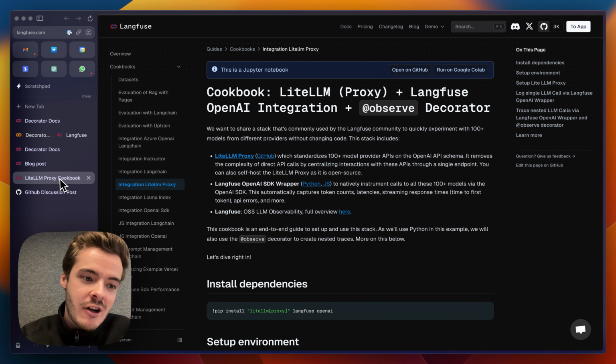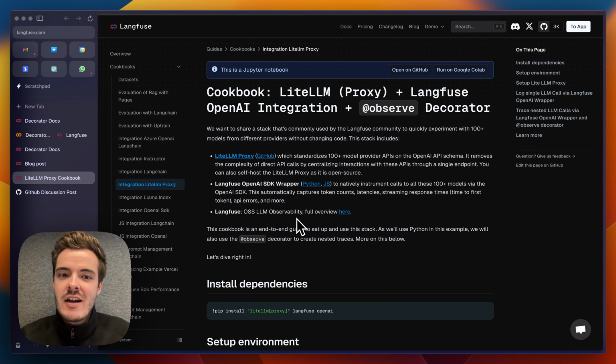And I really recommend checking out this cookbook together with the LiteLLM proxy, as this is a popular stack we see among many of our users, as the proxy helps to standardize all LLMs on the OpenAI API, and then you can use the Langfuse wrapped OpenAI client for easy instrumentation to track tokens, errors, inputs and outputs, everything that's done via the OpenAI SDK wrapper. And then the decorator, again, to wrap all of these calls into a single trace within Langfuse. It's a really popular stack among our users. It gives you lots of flexibility, and I really recommend checking this out.